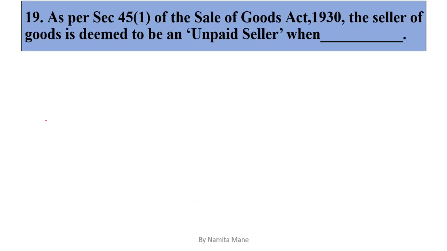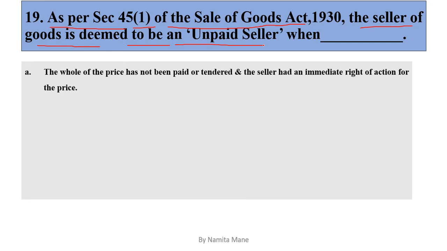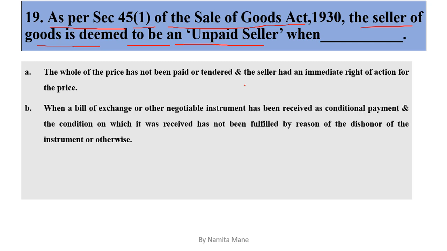Next question. As per section 45 subsection 1 of the Sale of Goods Act 1930, the seller of goods is deemed to be an unpaid seller when, options are: option A, the whole of price has not been paid or tendered and seller has an immediate right of action for the price.